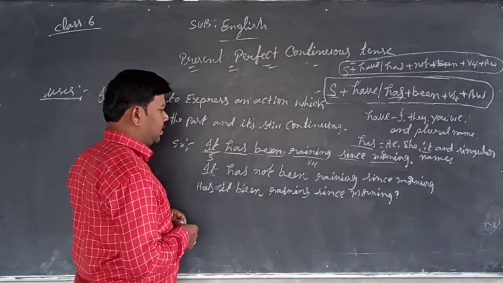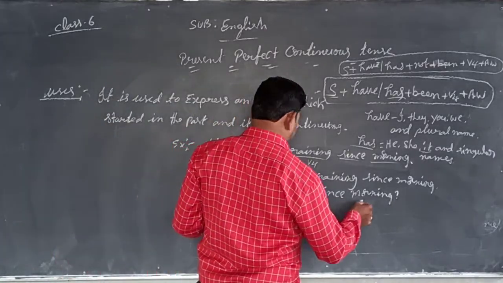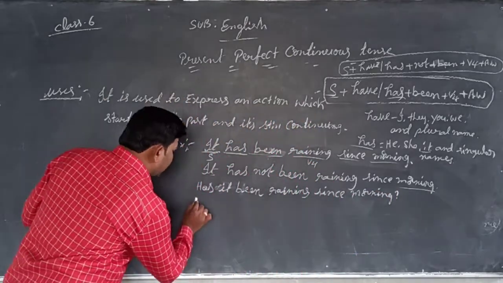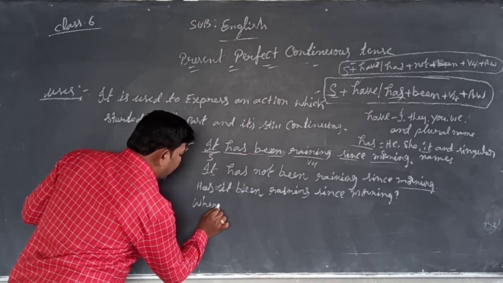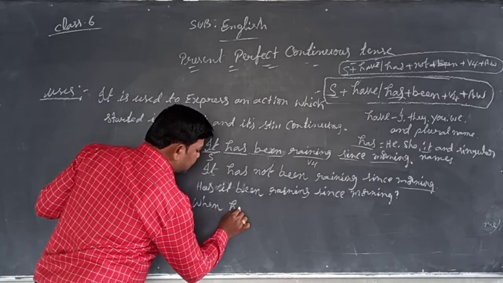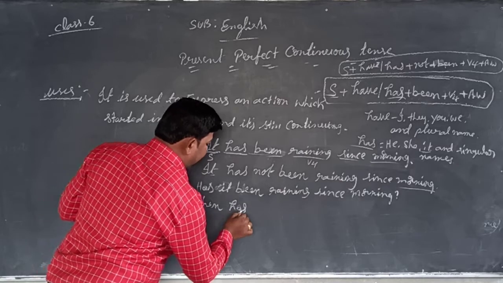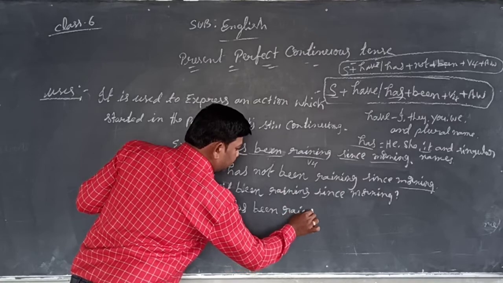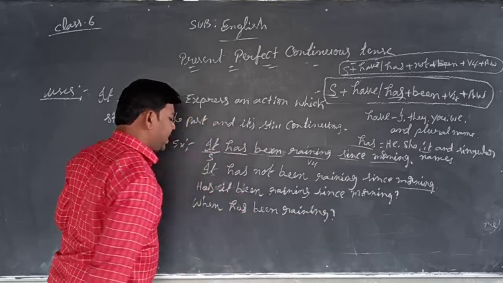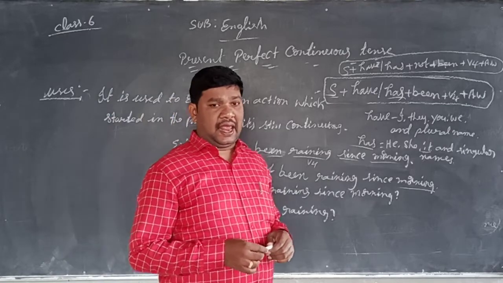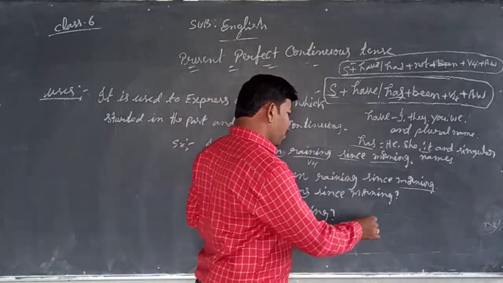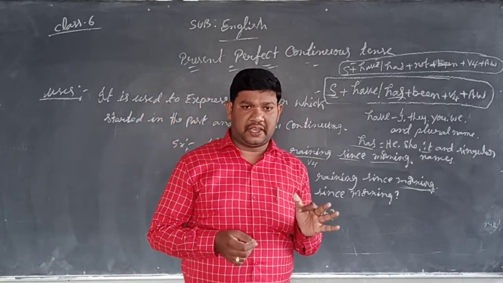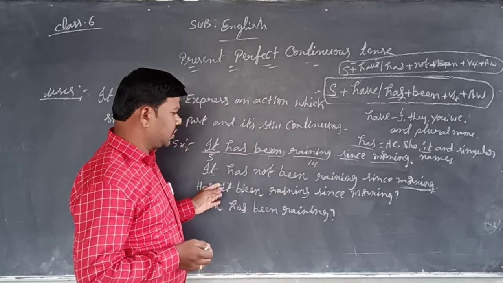For the WH question, suppose I underline morning. Then the WH question comes: when. When has it been raining? The answer is it has been raining since morning. This is the way to make a positive sentence, negative sentence, interrogative sentence, and WH question structures.